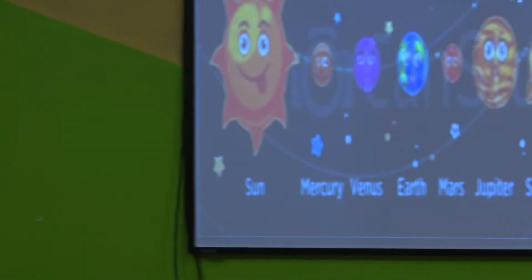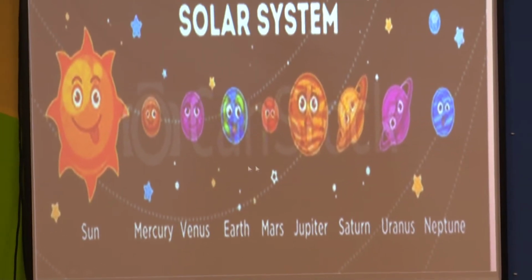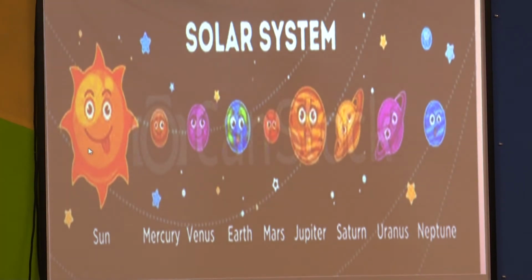Now students, you have learned about the solar system in standard 2. In the solar system, what have you seen? You can see there are 8 planets. Which are they?